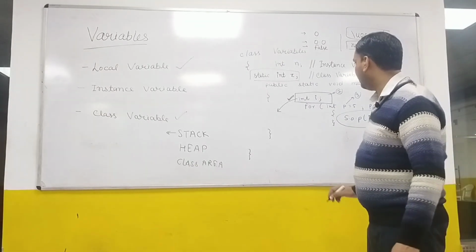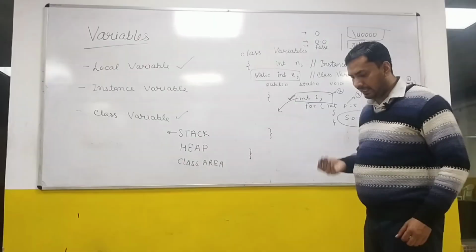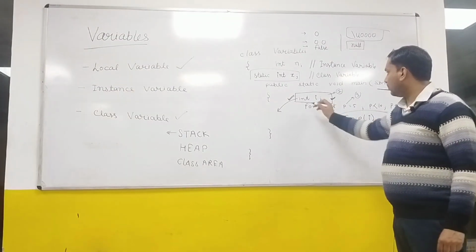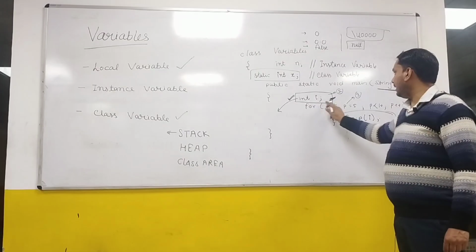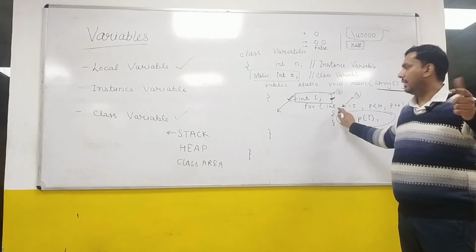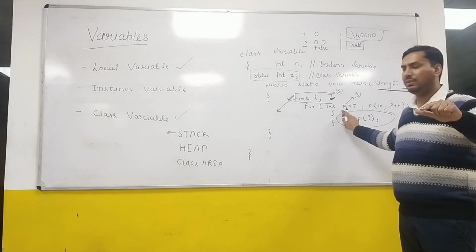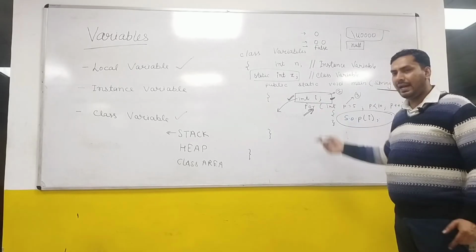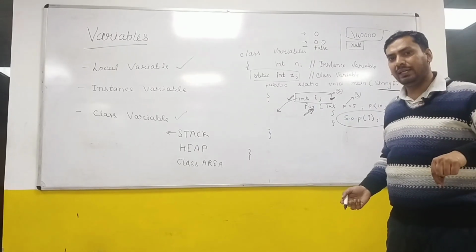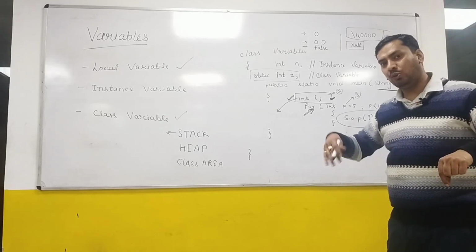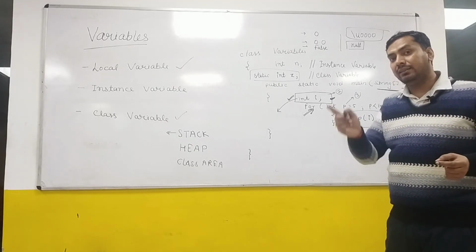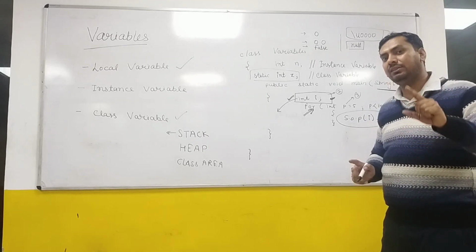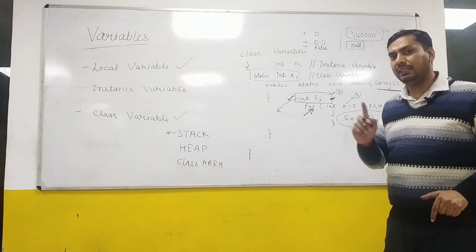Important point, it should be noted that a local variable is created as soon as the line executes where it is declared. If you talk about this line here, int p, the int p does not exist. The int p will be existing when this line gets executed, right? And a local variable gets deallocated. It will be removed from the memory as soon as the block completes. It means the closing curly brace of the block where it is declared is executed.